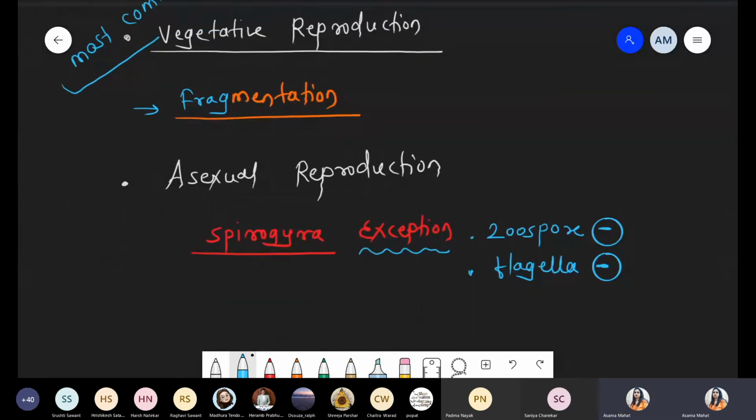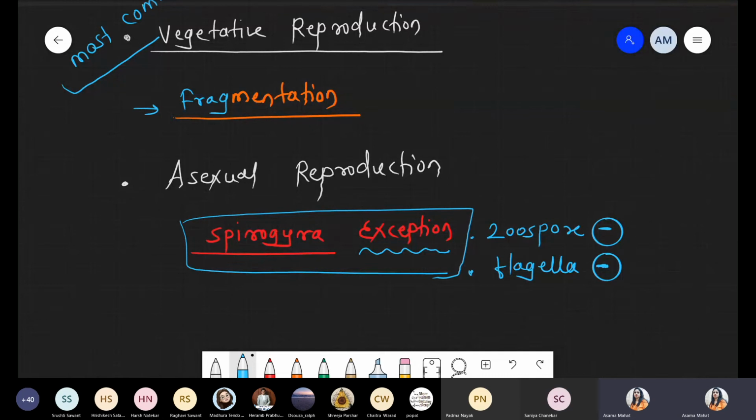So Spirogyra is the one exception case among green algae. If we talk about green algae, they have zoospores, motile spores. But the exception case is Spirogyra, where the zoospore structure is absent. And why? Because flagella are also absent. That's why it is an exception case, because it lacks flagella.